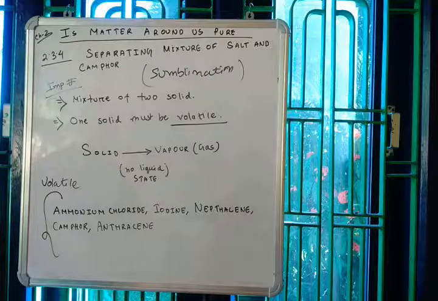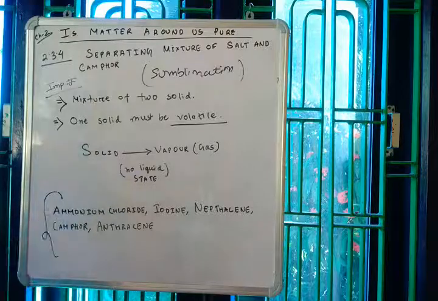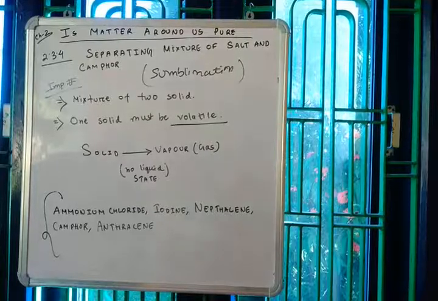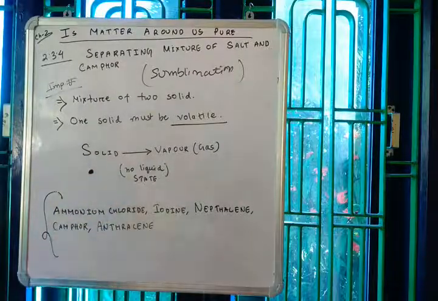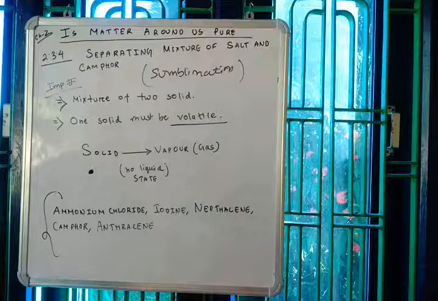For example, I believe most of you have seen there are some very small white colored balls which have a very nice smell, which is called naphthalene.